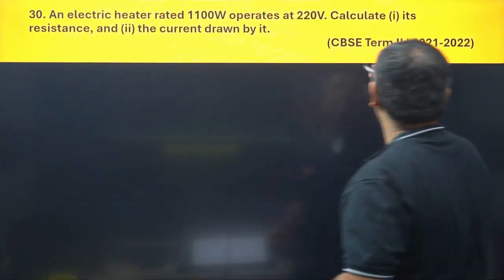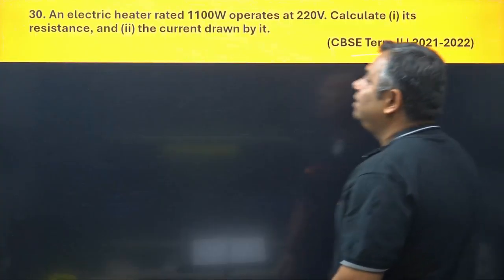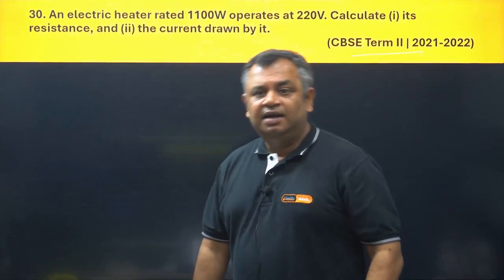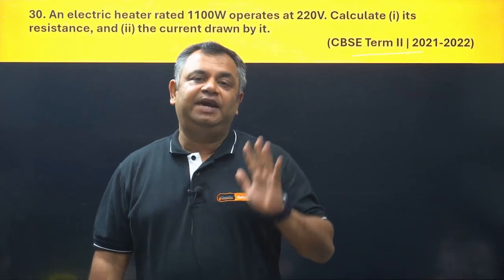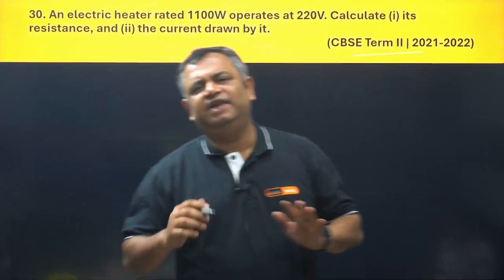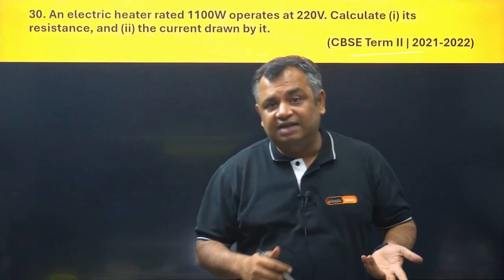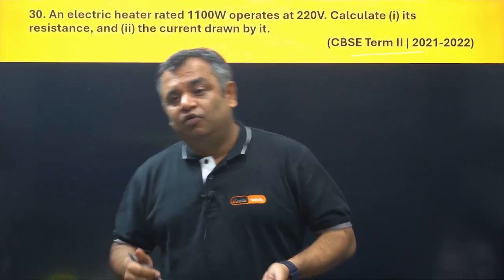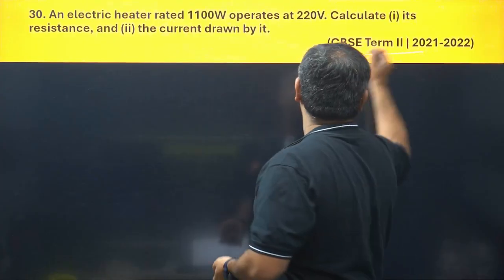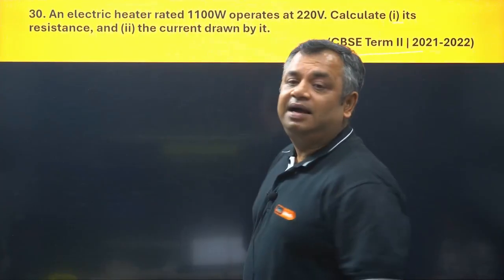This question was asked in CBSE term 2021. Very important question. Let us read that. An electric heater rated 1100 watt operates at 220 volt. Now understand, whenever rating is given or rating is asked, you will need to find out two things. One is the power, next is the voltage. It is asking to calculate its resistance and the current drawn by it.